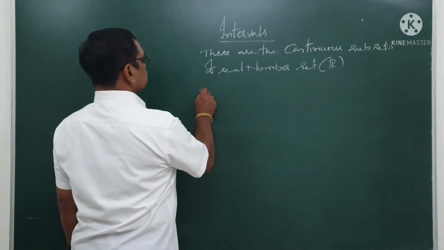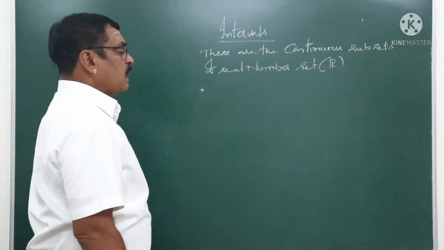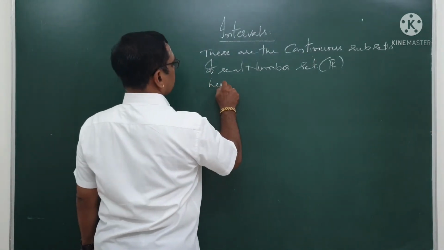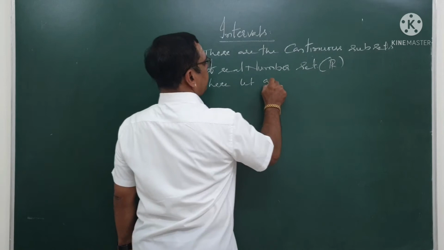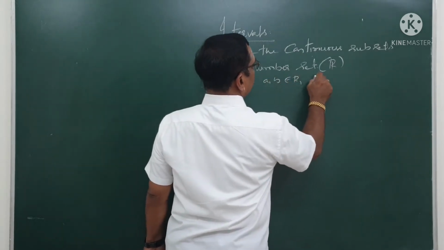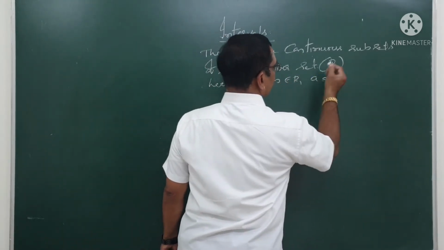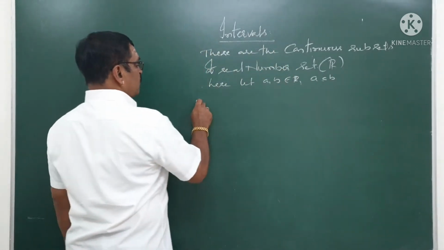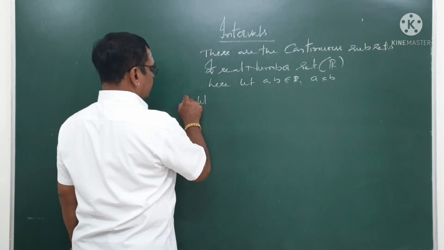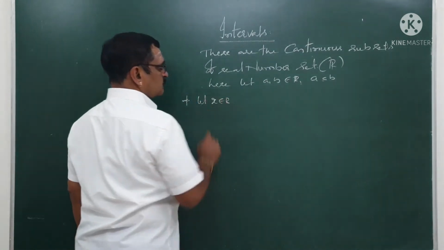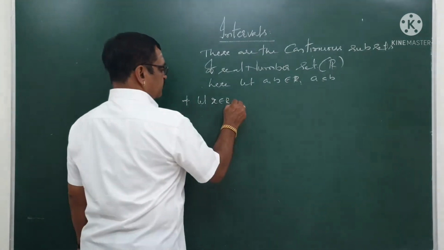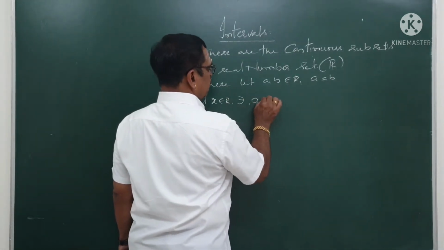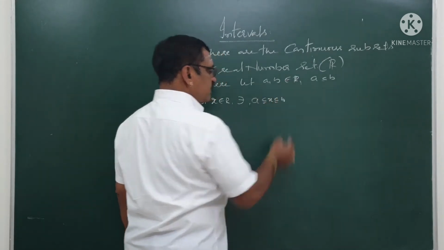Number one: let a and b belong to R and a less than b. Let x belong to R such that a less than or equal to x less than or equal to b.